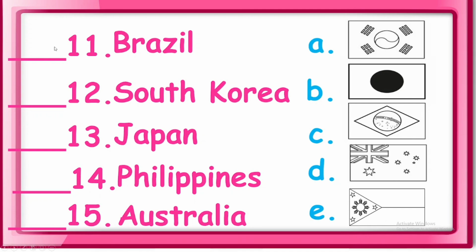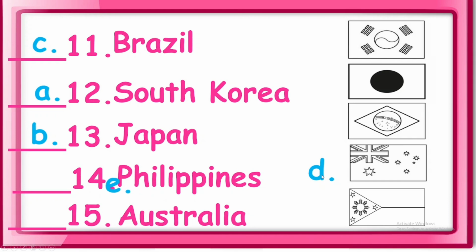Okay, so number 11, Brazil. What letter is it? Letter C. Number 12, South Korea is letter A. 13, Japan, letter B. 14, Philippines. We only have D and E. So what letter is it? E. And the last one is Australia. Letter D.